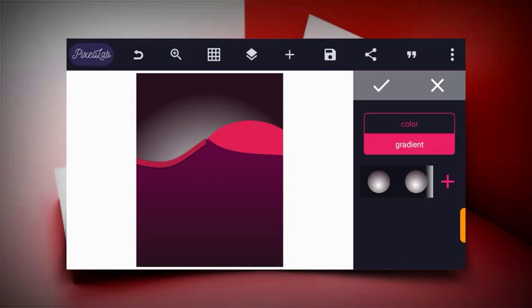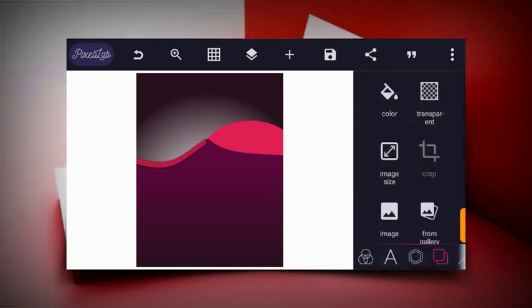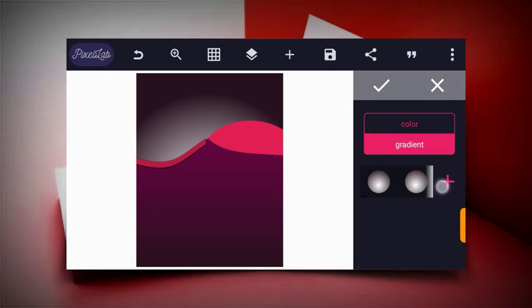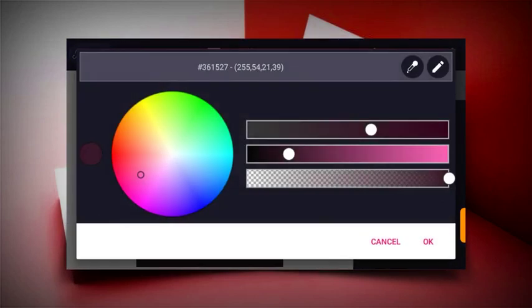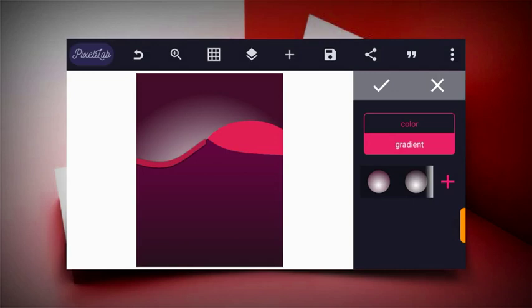Yeah, I think this is okay. I think this is nice. All right. So let's make the darker part a little bit lighter. Click on this and then make it light a bit. As you can see, it's better now.